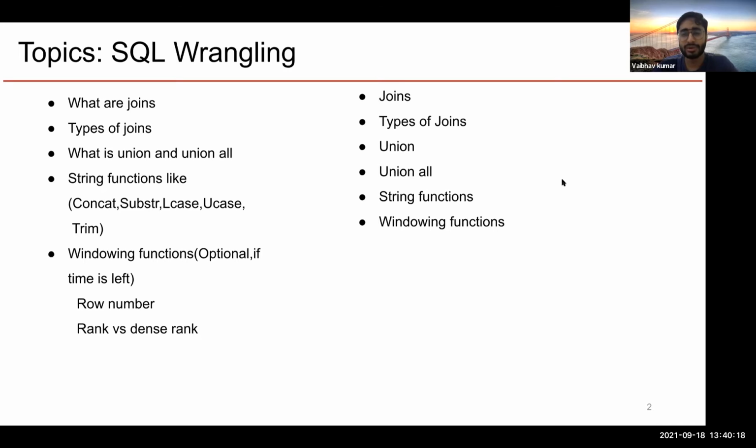A join is one of the ways by which we combine two tables, table A and table B, so that we can use the information from both at the same time. There are different types of joins: inner join, left join, right join, and full outer join. So there are four types of join.